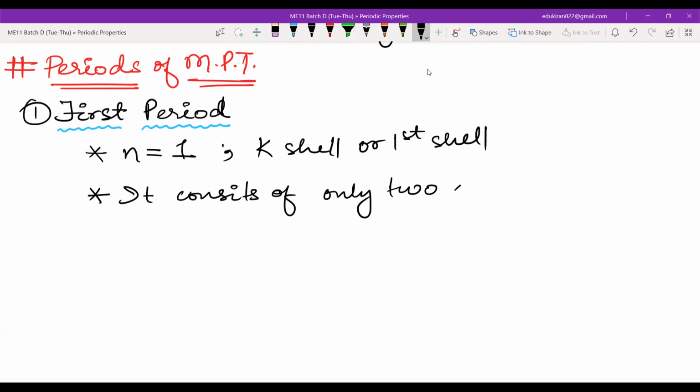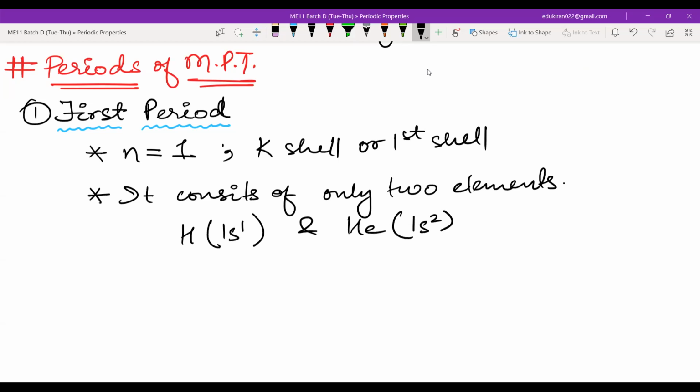It consists of only 2 elements, that is hydrogen, which has the electronic configuration of 1s1, and helium, which has the electronic configuration of 1s2. So all these points we will be writing. We have written the exact elements, but we will not be writing the exact elements for the further groups because they will be increasing. That's it for the first period elements. Then you can write for the second period elements.